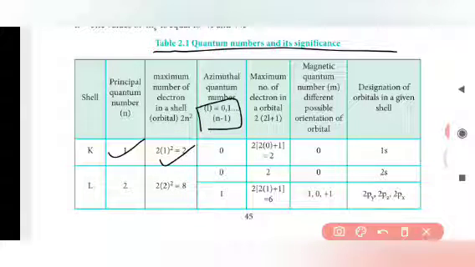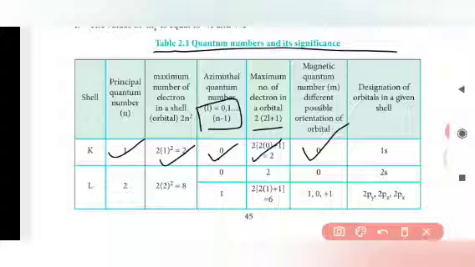If we put the value n equal to 1, then 1 minus 1 is nothing but 0, so 0 will come. And the maximum number of electrons in an orbital: how do we find the maximum number of electrons which can occupy an orbital? To find that, we have to use this formula, 2 into (2l plus 1). The value of l is 0, so we put 0 here, and 2 will come. The magnetic quantum number, the number of different possible orientations of the orbital, is 0.